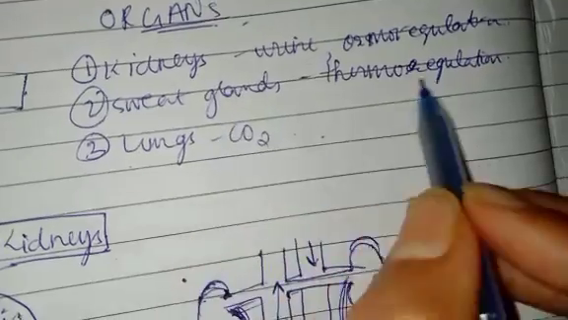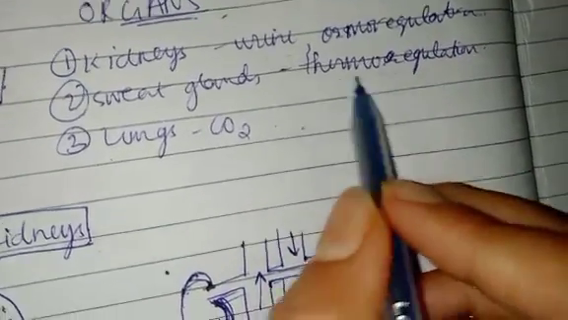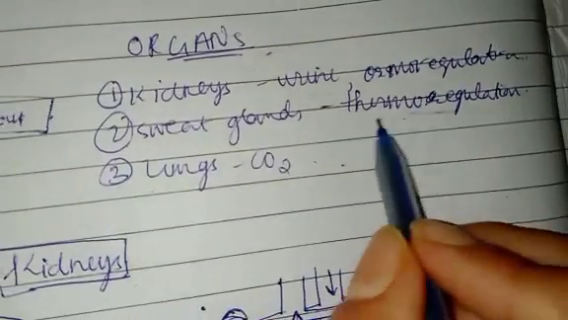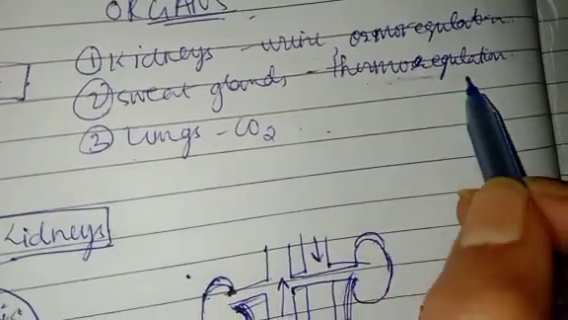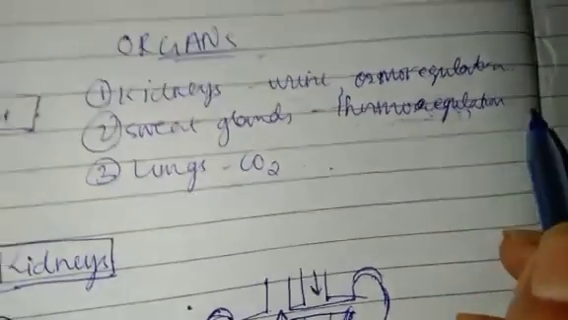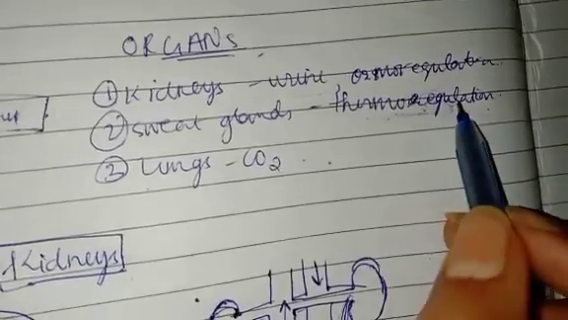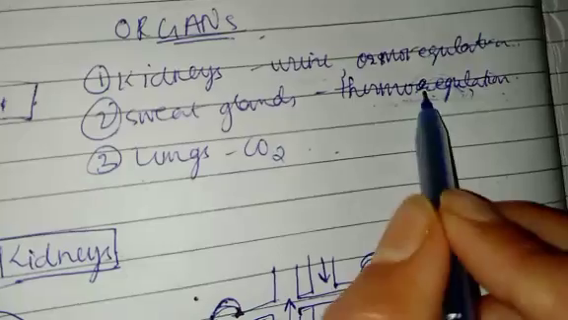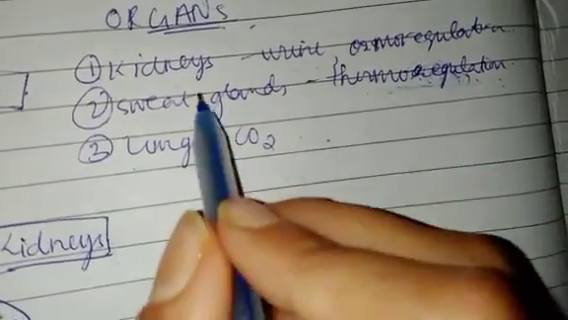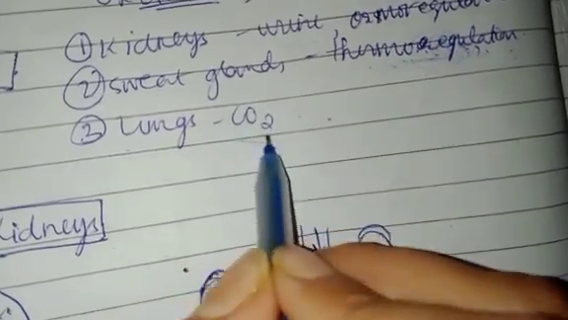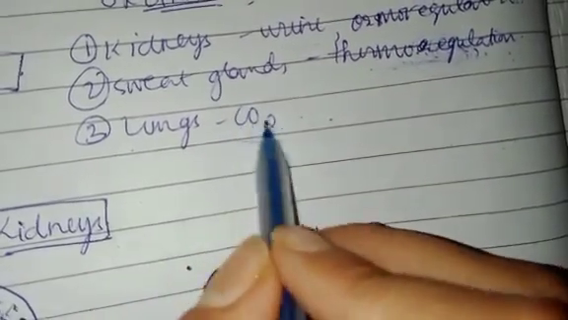Then sweat glands, they thermoregulate. Thermoregulation means the regulation of heat present in the body. When sweat comes, the heat along with the water and some uric acid and urea that is present in it is excreted from the body in the form of water. The heat is also excreted. This is how sweat glands help in thermoregulation. Lungs, CO2 regulation. CO2 is excreted out through the lungs.